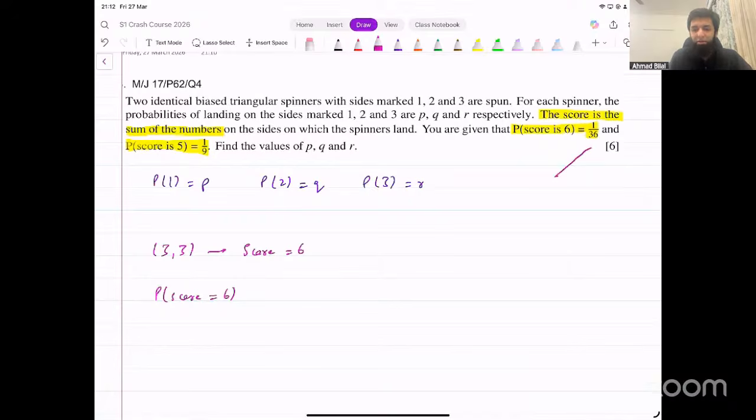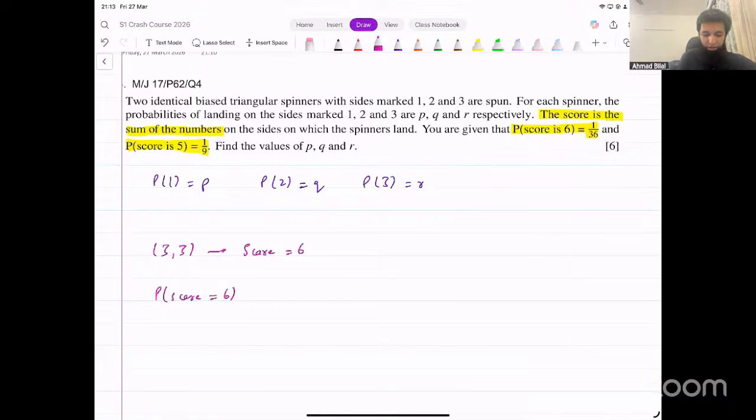That's clearly not correct because this is 1 over 36. How do we calculate this probability? Remember, all sides do not have equal probabilities. So that formula, number of favorable outcomes divided by total number of possible outcomes, would only make sense if each outcome had equal probability. Now, in this case, 1, 2, and 3 have different probabilities. That's why we cannot just divide the favorable outcomes by the total number of possible outcomes.